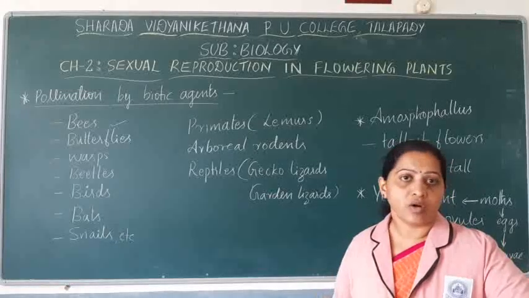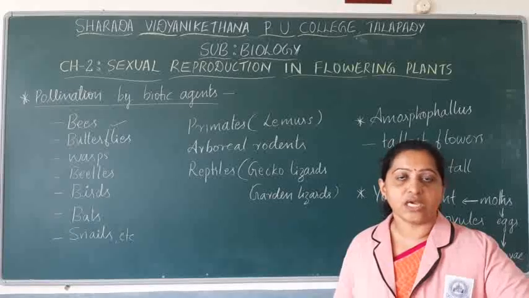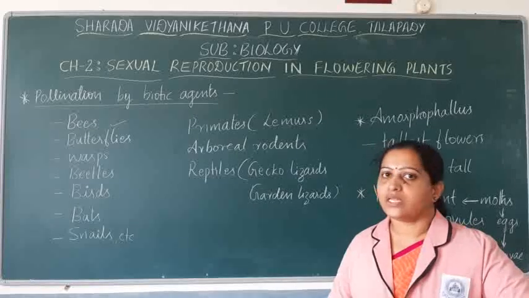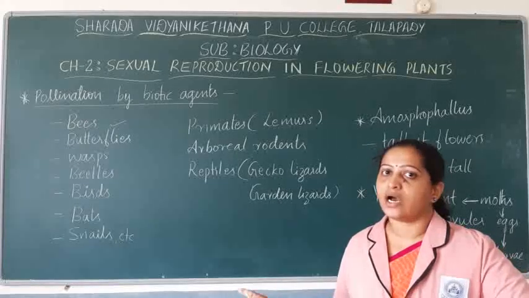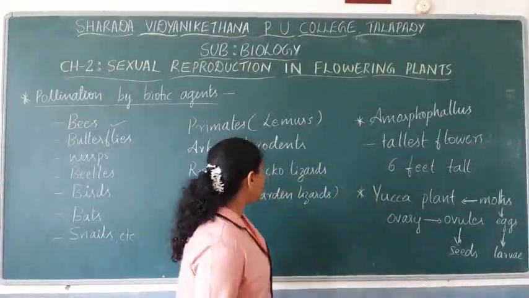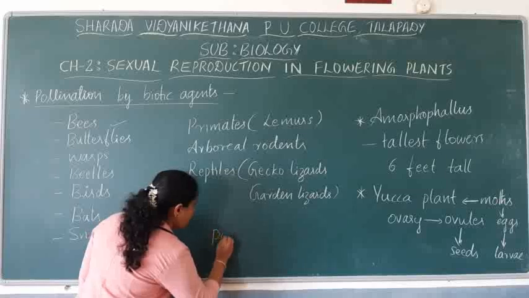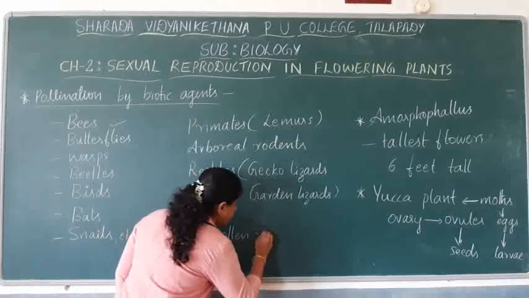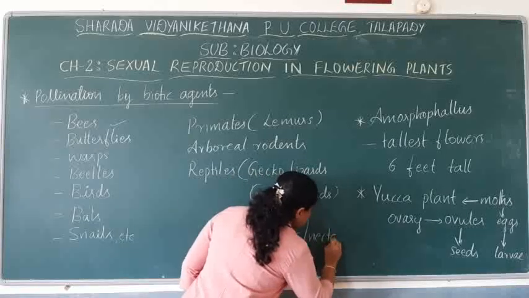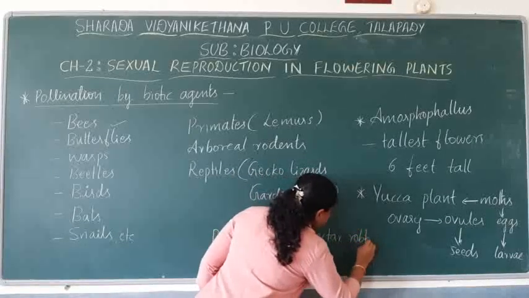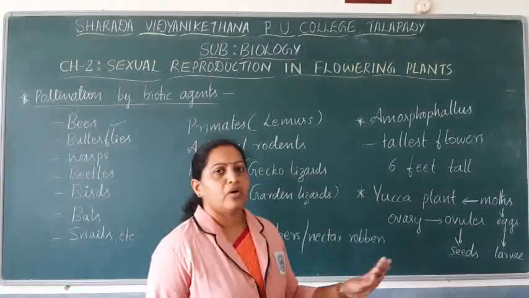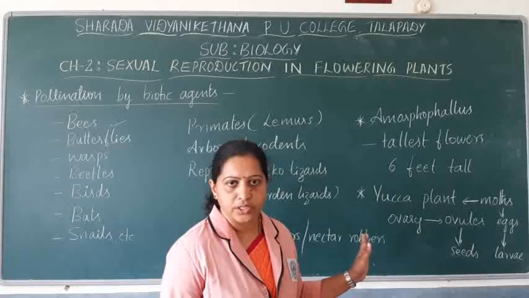Such organisms, which take the nectar and eat the pollen grains but do not help in pollination, are commonly called nectar robbers or pollen robbers. Why are they called robbers? They simply steal the nectar or the pollen grains, but they do not help in achieving pollination.